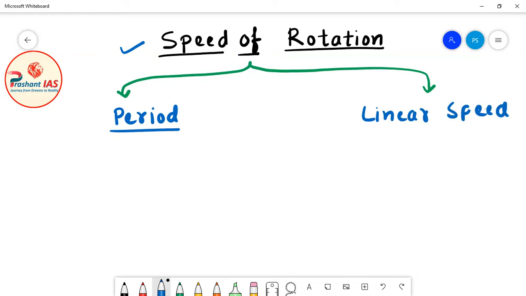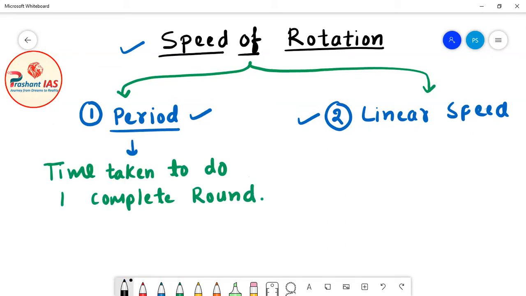So the first way is the period of rotation of earth, and the second way is the linear speed of rotation of earth. Now we have the question: what is the meaning of the period of rotation of earth and what is the meaning of the linear speed of rotation of earth?